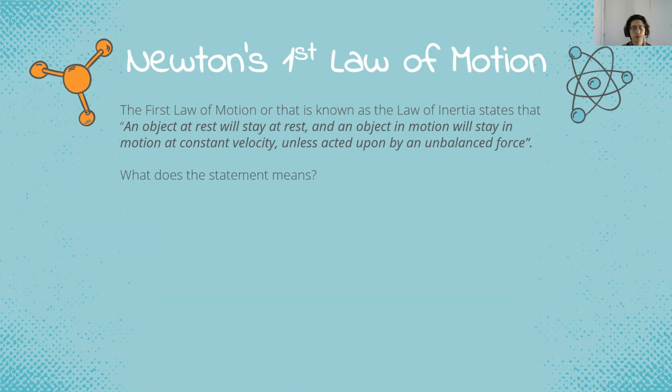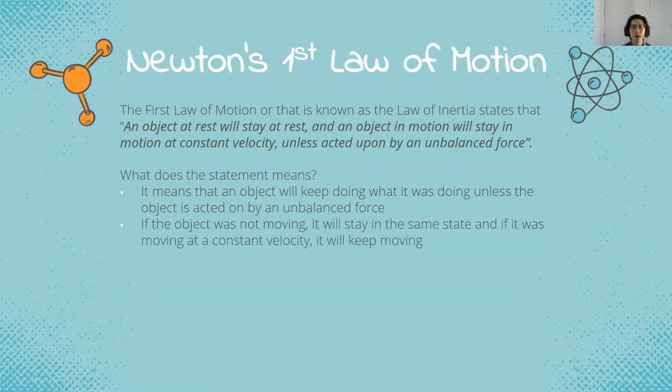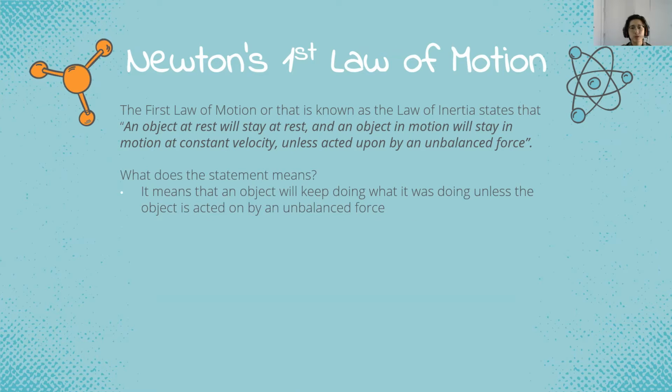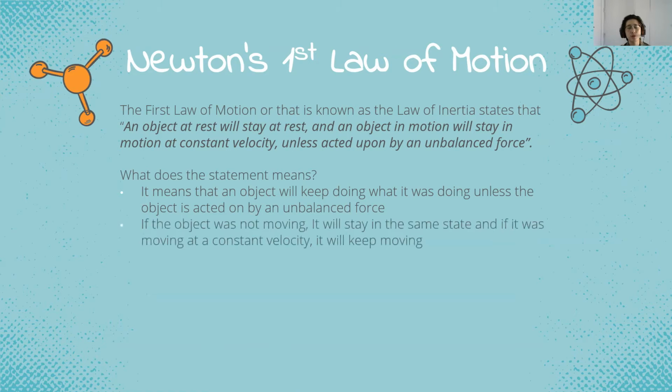What does that statement mean? It means that an object will keep doing what it was doing unless it is acted upon by an unbalanced force. If the object was not moving, it will stay in the same state, and if it was moving at a constant velocity, it will keep moving. Inertia is the tendency of an object to resist changes in its velocity, whether in motion or motionless.